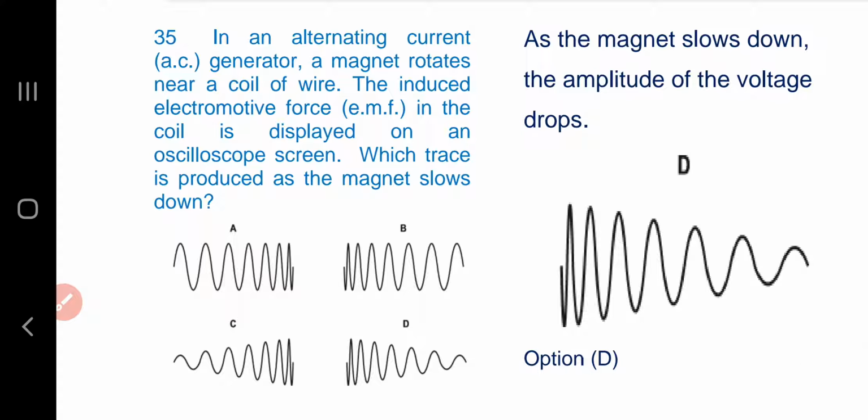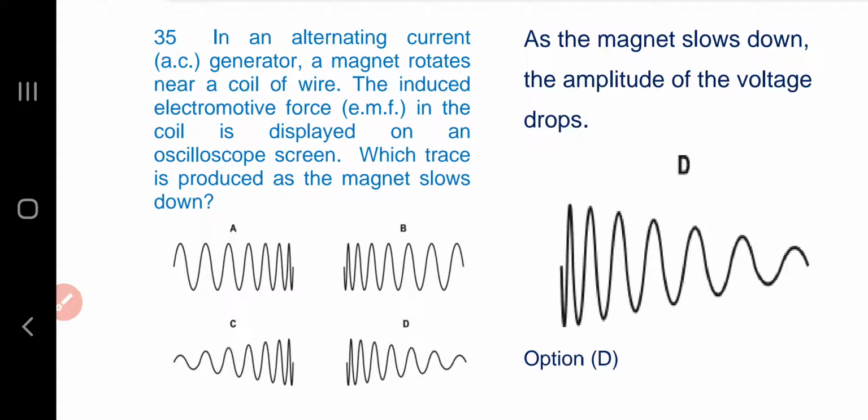Question number 35. In an alternating current AC generator, a magnet rotates near a coil of wire. The induced electromotive force EMF in the coil is displayed on an oscilloscope screen.